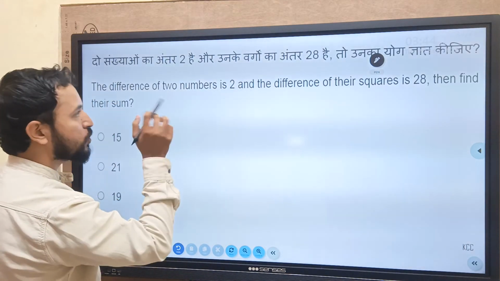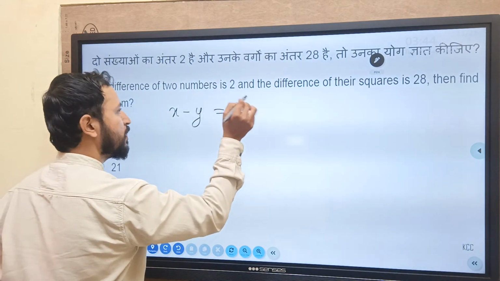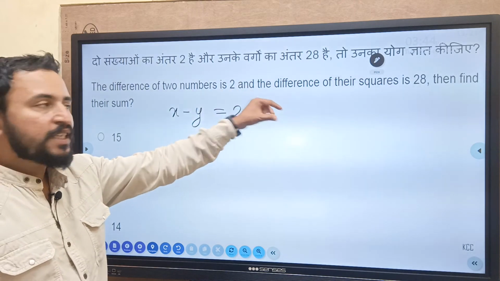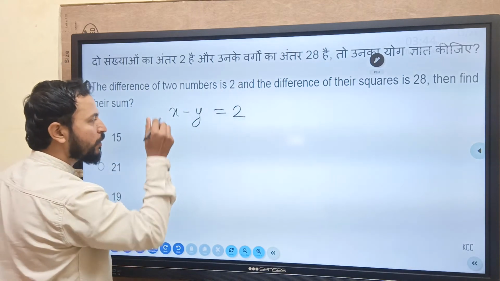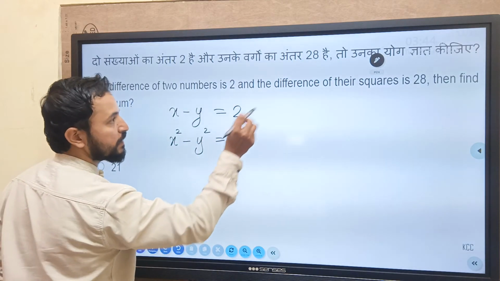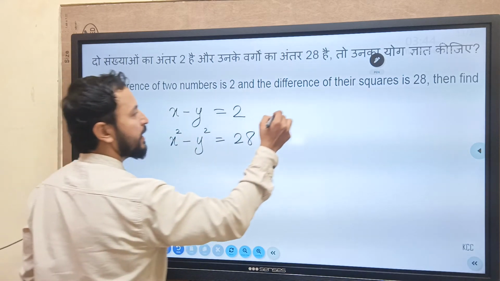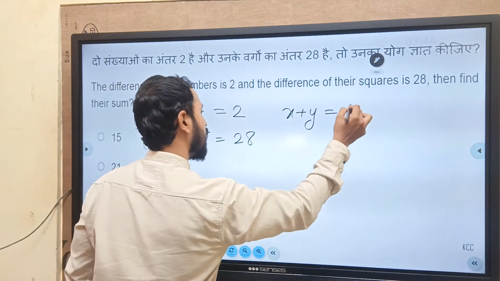Difference of two number is 2. Okay. So let the numbers be x and y. Difference is 2. The difference of their squares is 28. Means square of this number will be x square. Square of this number will be y square. This difference is how much? 28. Find the sum. We want x plus y equal to how much?